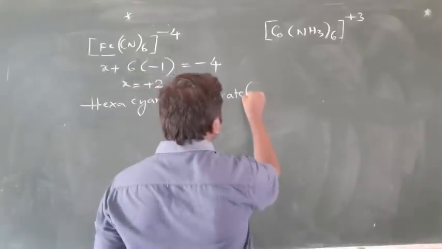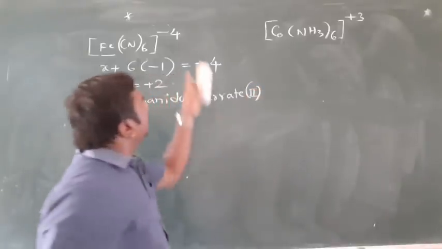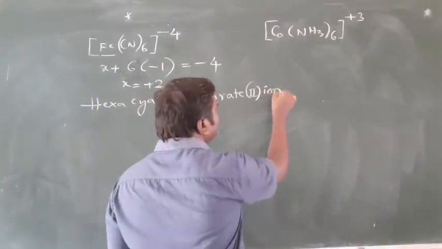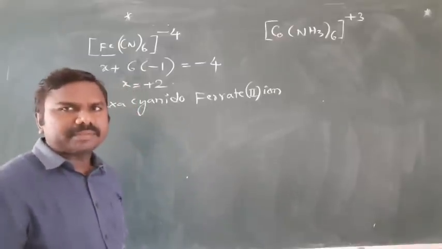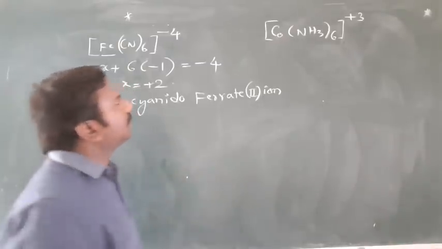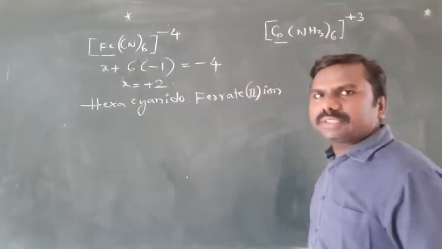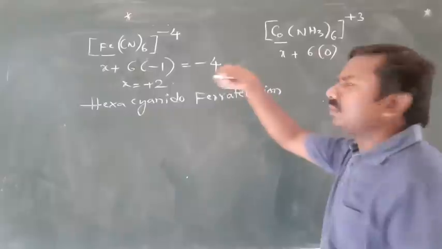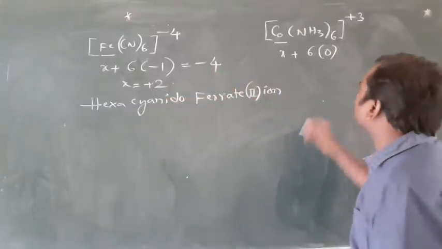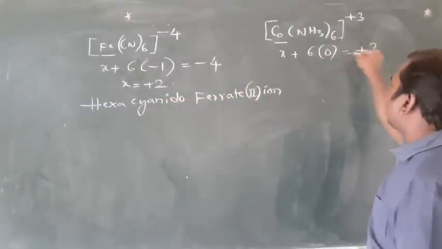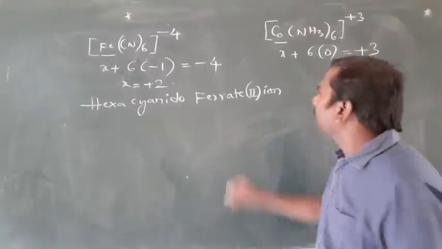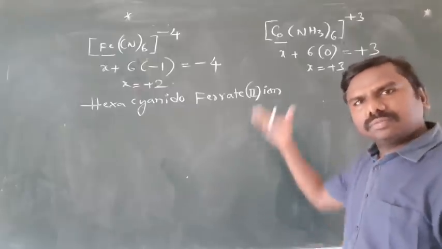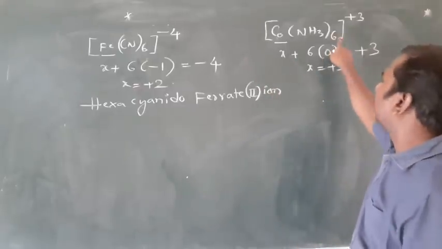Oxidation state is 2. Actually it is an ion, a charged ion. Simply we can write the word ion. Okay. Next, this one, calculate the oxidation state. X plus 6 into neutral ligands 0 is equal to the charge given, plus 3. X equals plus 3 here. So now, directly, no counter ions.